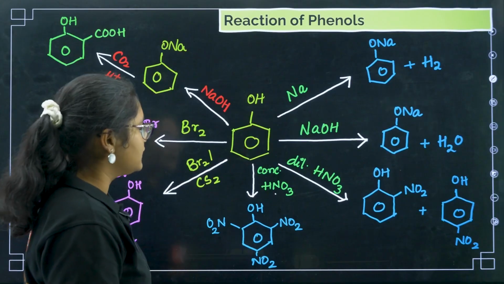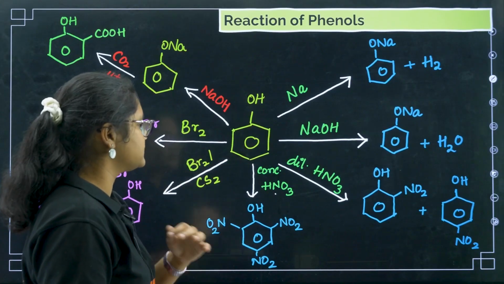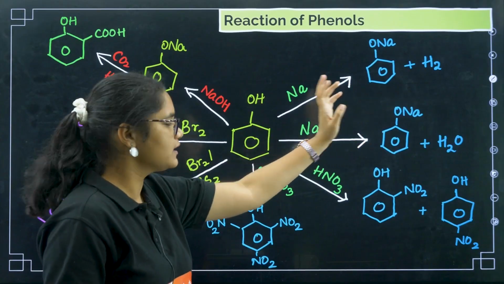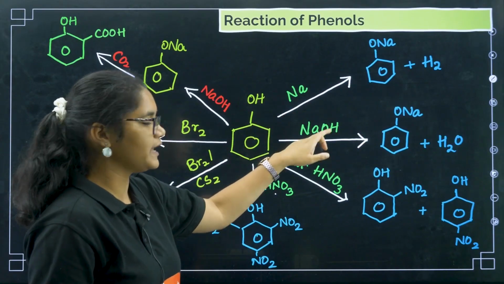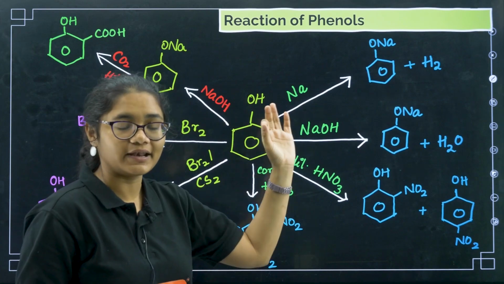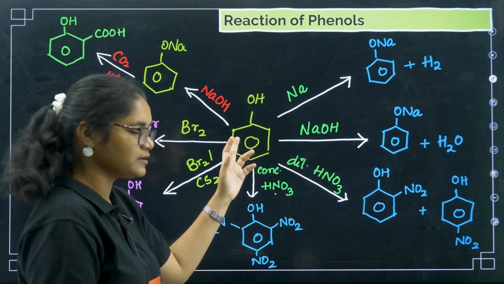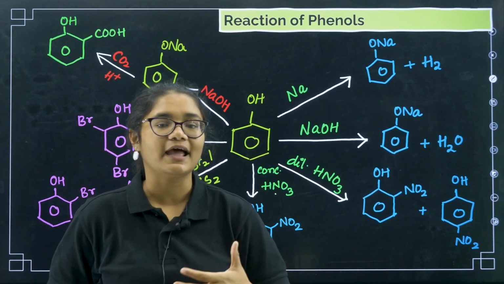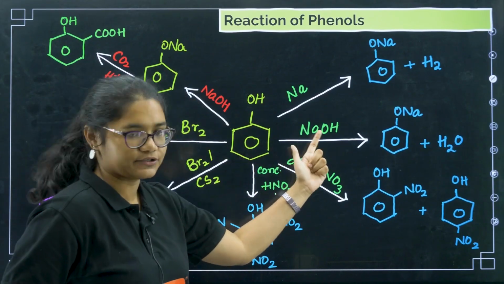Next, question number 18. Before going to that, we'll discuss the reactions of phenols. One you have already seen, with Na it will react, and we have seen that phenol will also react with NaOH, and this reaction shows that phenol is more acidic than alcohols and water. If the question asks for a reaction which shows that phenols are more acidic than alcohols and water, you need to show this reaction, okay?